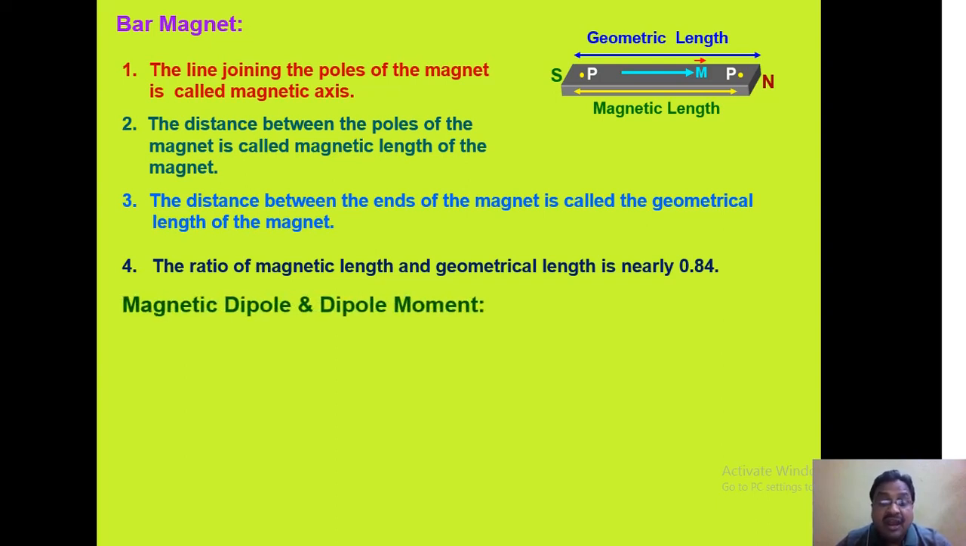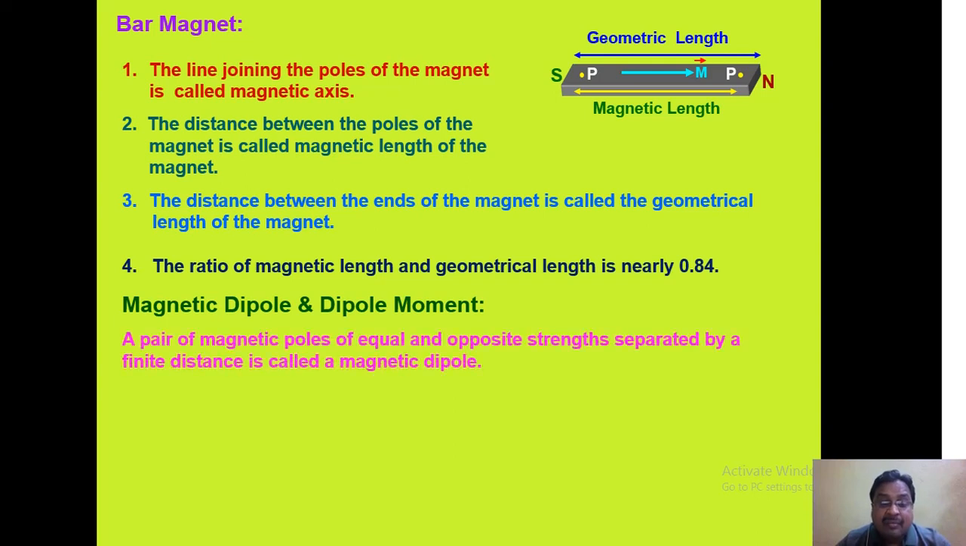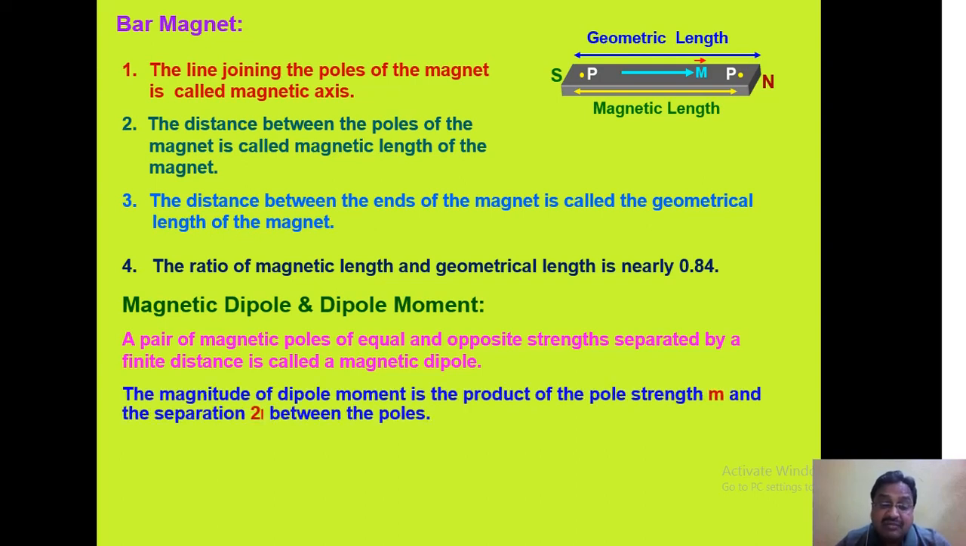If you find the ratio of magnetic length to geometrical length, it will be about 0.84. And what is a magnetic dipole? That is our point of discussion. Any pair of magnetic poles of equal and opposite strengths, one north pole and the other south pole, separated by a finite, very small distance, is called a magnetic dipole. So we may say a magnetic dipole is a combination of two opposite poles of equal strength separated by a very small finite distance, very close to each other.